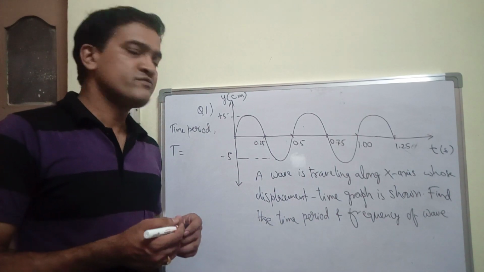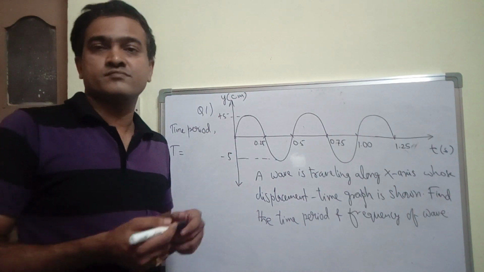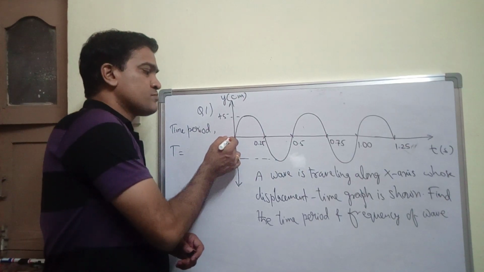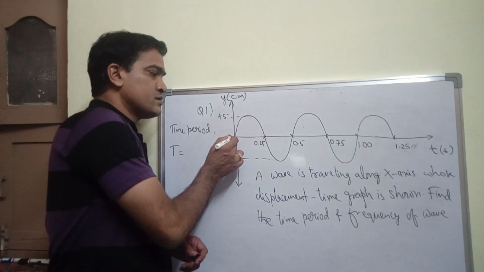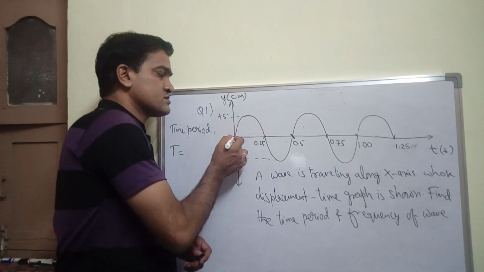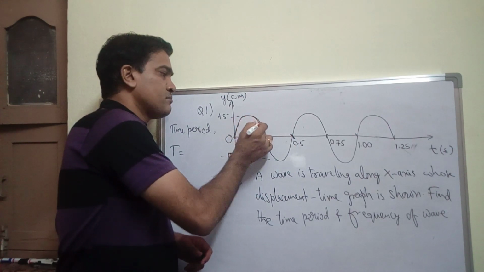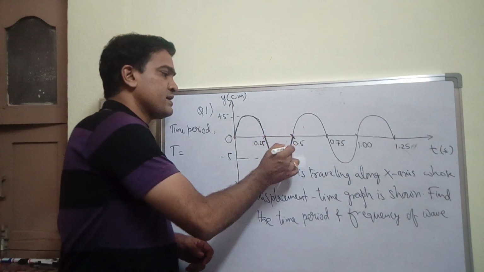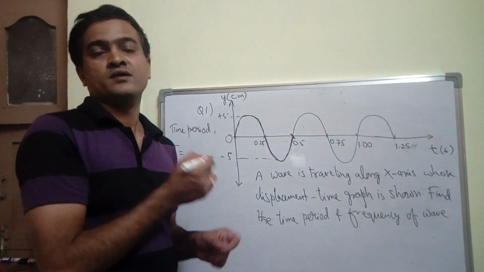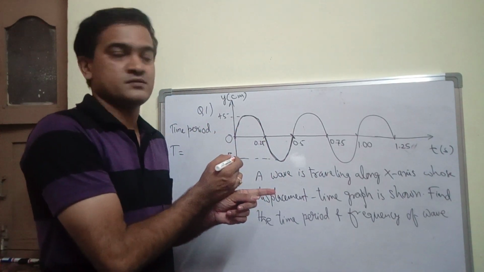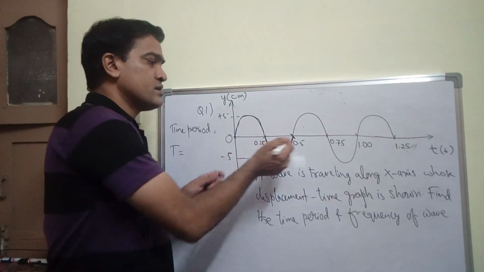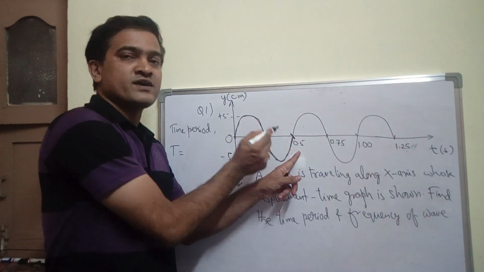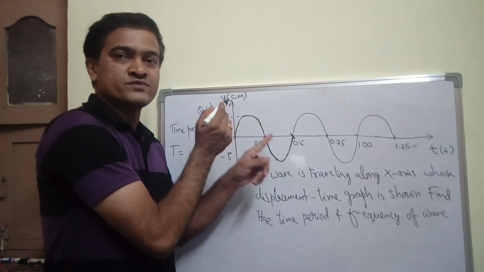So here, can you identify the wavelength from where to where it is? You can find out its wavelength. If I take this point as the starting point, from here to this point, one complete crest and one complete trough combined gives a wavelength, where you get the time period, right? So here it is getting completed at 0.5 seconds. So this 0.5 seconds is the time period of the wave.